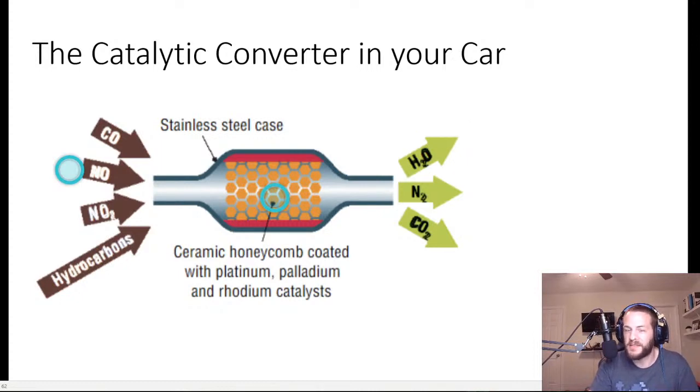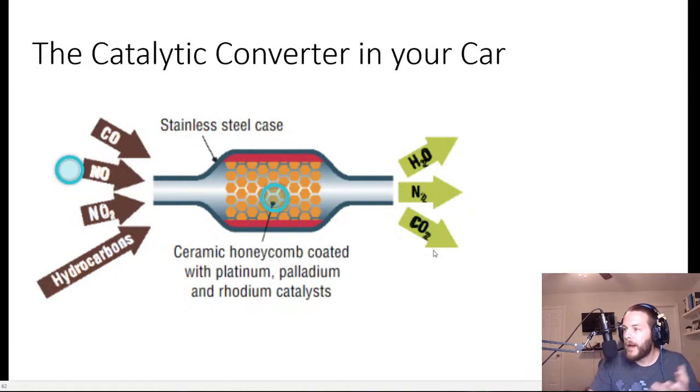I mean, we drink it. It makes up over half of our bodies by mass, right? Nitrogen gas is very inert. It's pretty much harmless. It makes up 78% of the air that we breathe. So nitrogen is infinitely preferable to something like nitric oxide or nitrogen dioxide, which are both toxic, and CO2.